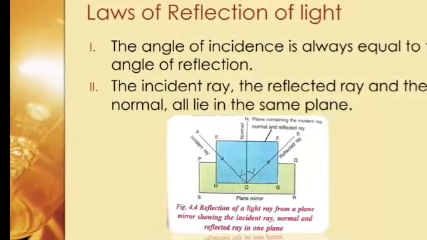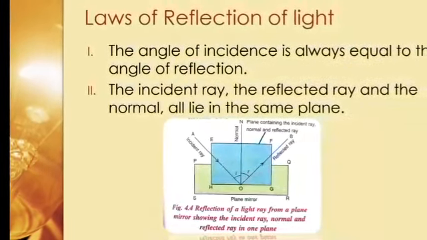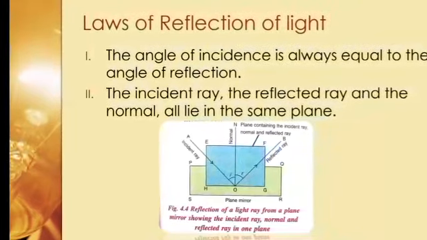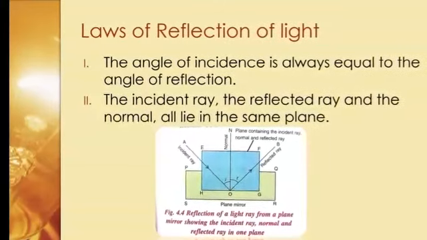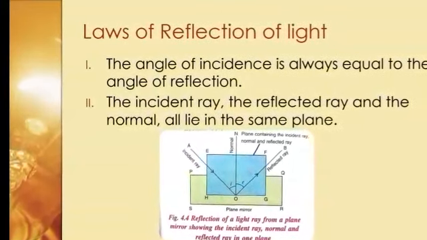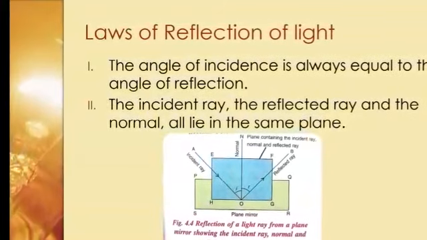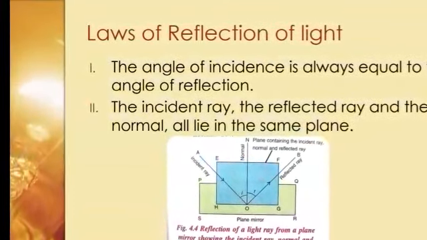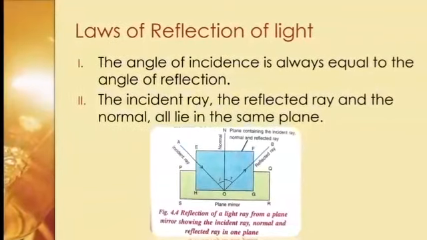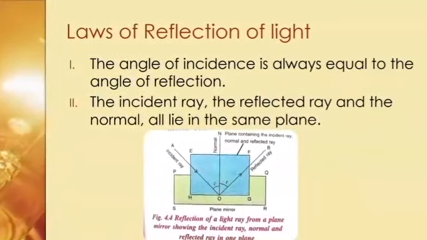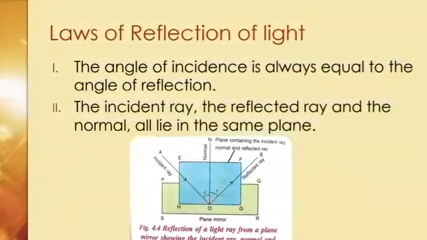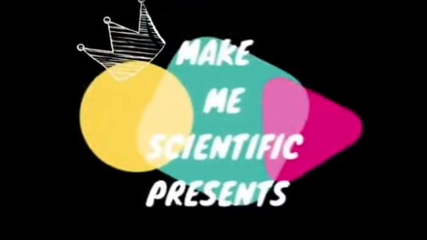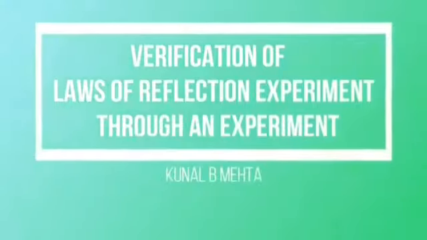We all know about the phenomenon of reflection of light now, and this phenomenon follows two laws. These laws are called the laws of reflection. The first law says that the angle of incidence is always equal to the angle of reflection. You can see it in the diagram. According to the second law, the incident ray, the reflected ray, and the normal all lie in the same plane. Here is a video for the experimental verification of the laws of reflection. Kindly watch the video carefully.